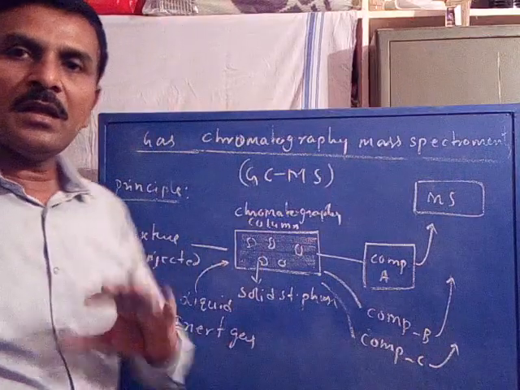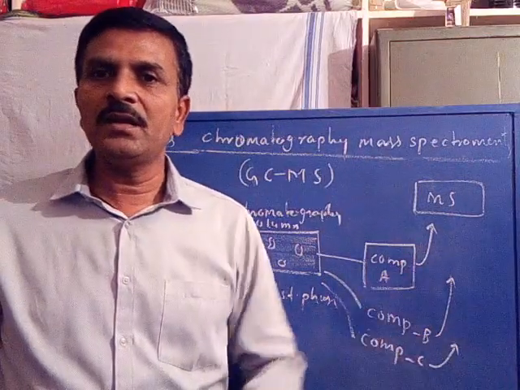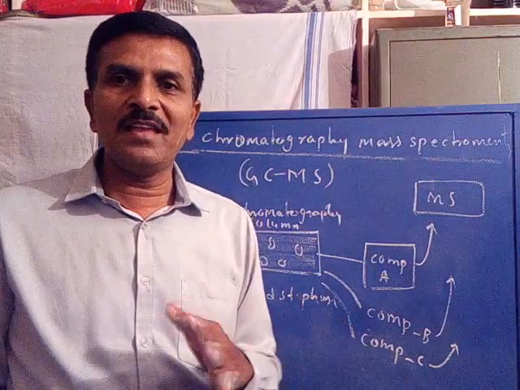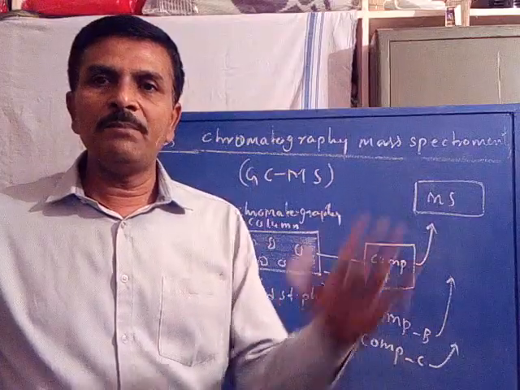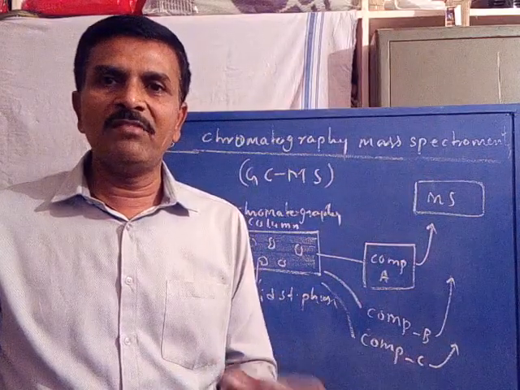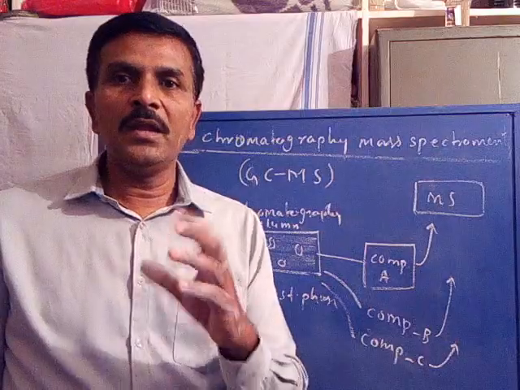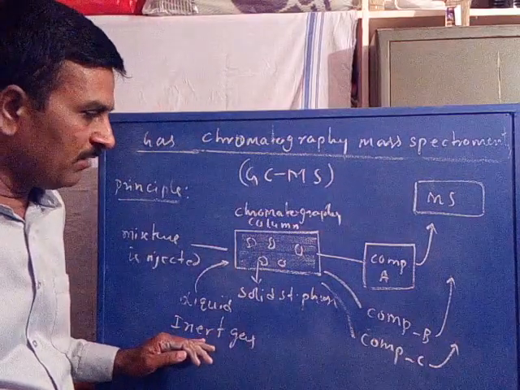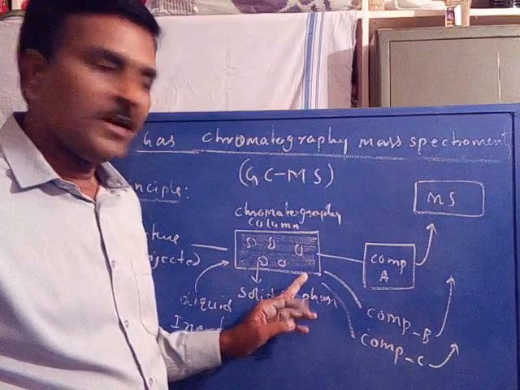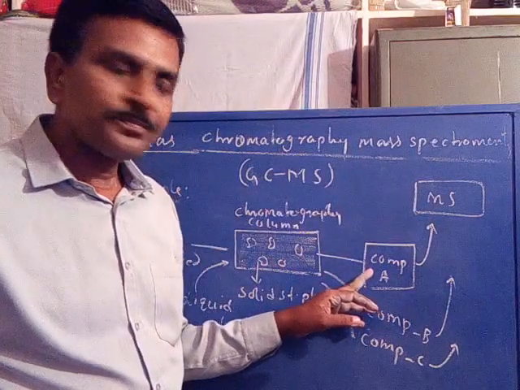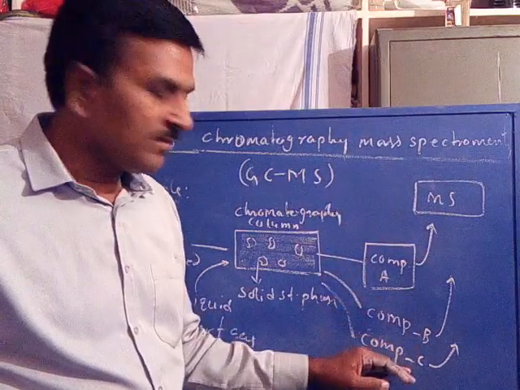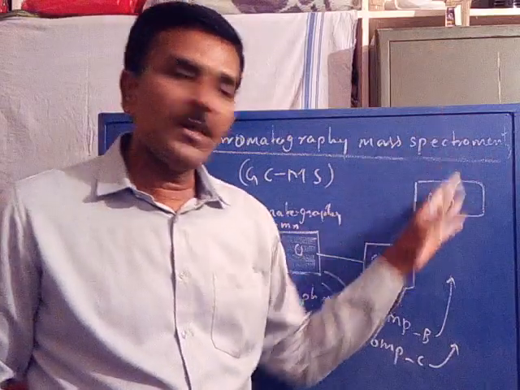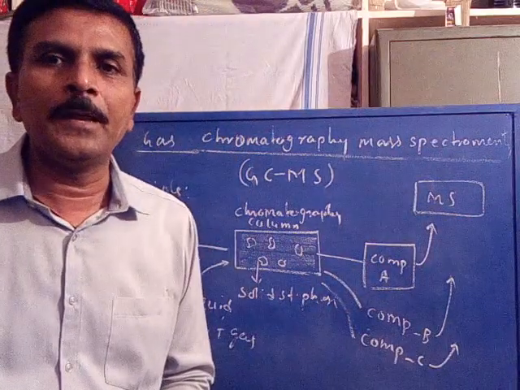If we use inert gas as a mobile phase, it comes under gas chromatography. There is a small difference between these two techniques: in LCMS we use a liquid as the mobile phase, and in gas chromatography we use inert gases as the mobile phase. So using inert gases as the mobile phase, the components are eluted from the chromatographic column to get each component separately, component A, component B and component C, and recorded, similar to LCMS, with the help of mass spectrometry.